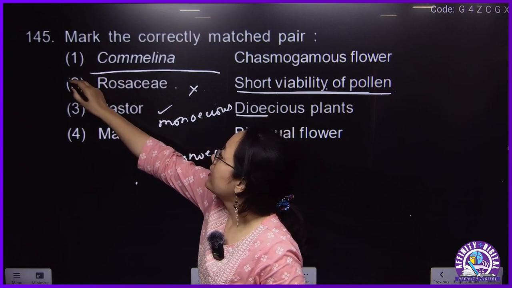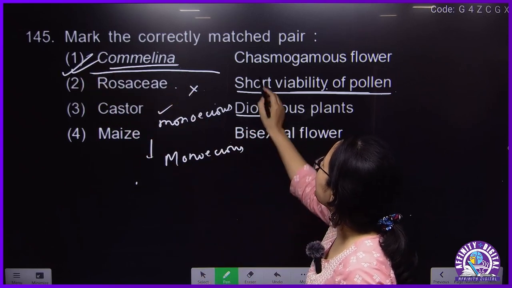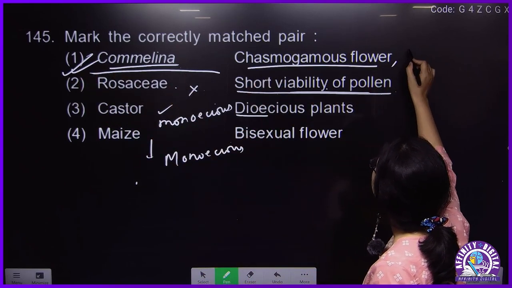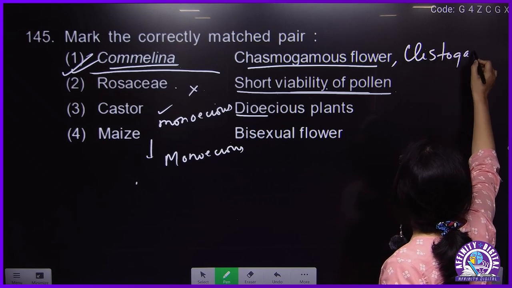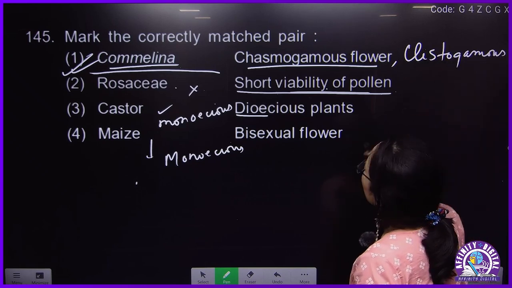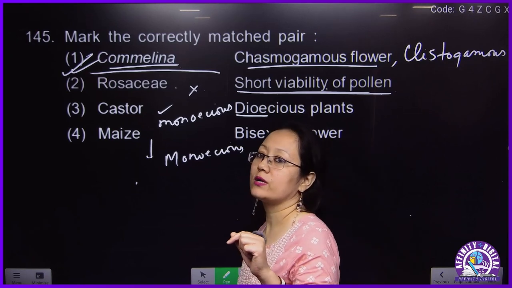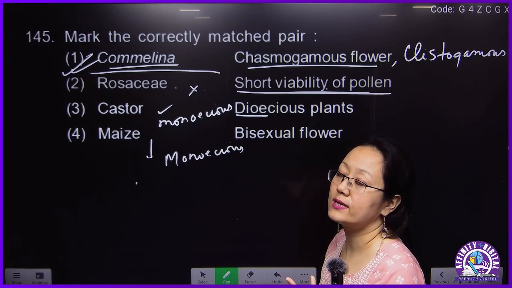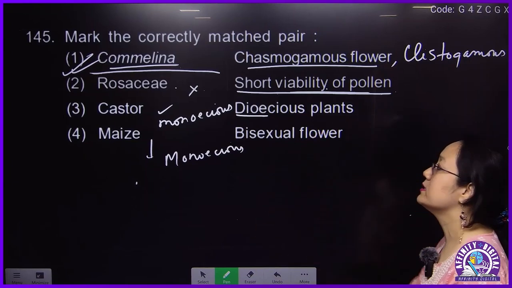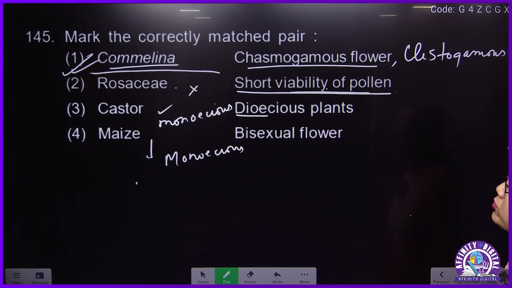Commelina plant can have chasmogamous flowers as well as cleistogamous flowers. Chasmo means the flower opens when the sex organs are mature. So the answer is this. This kind of question you should see properly.